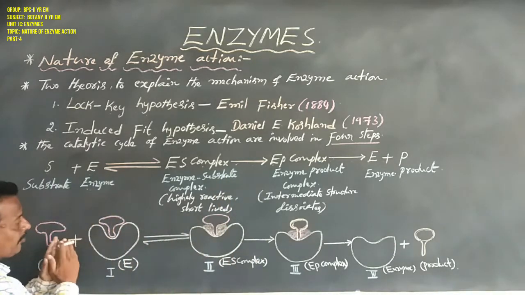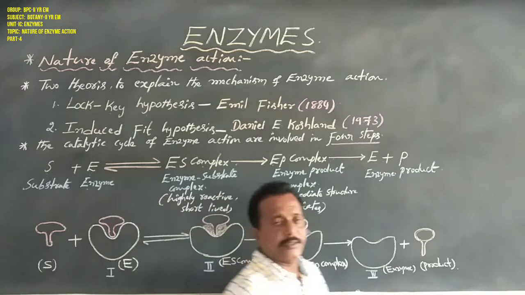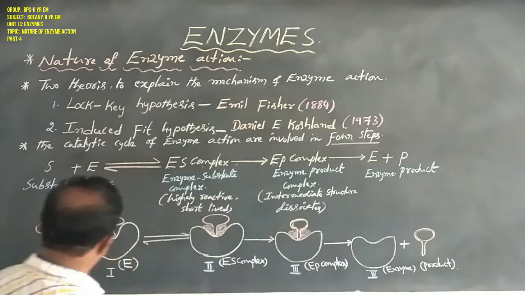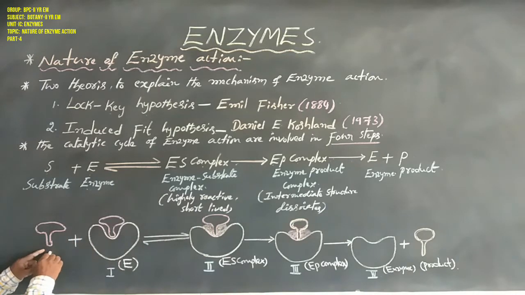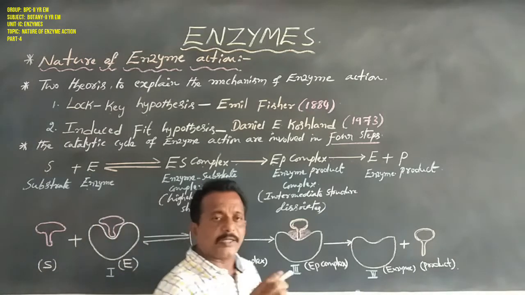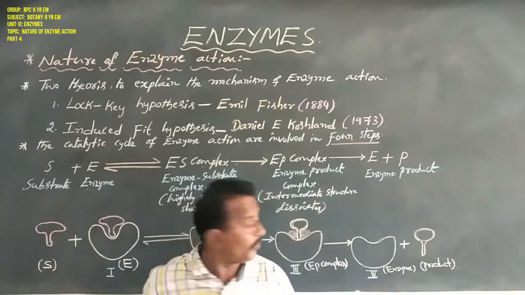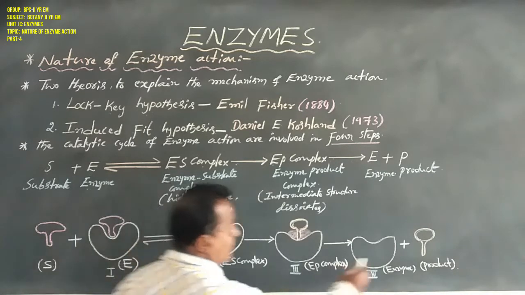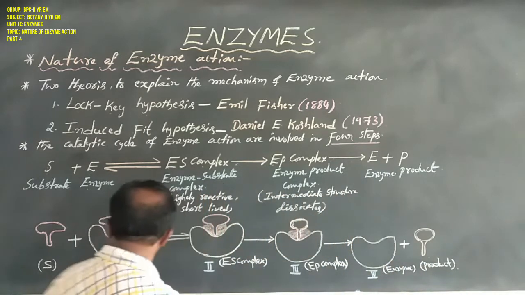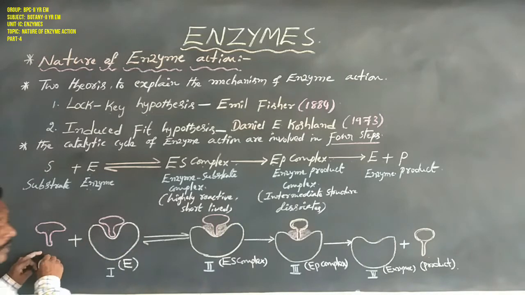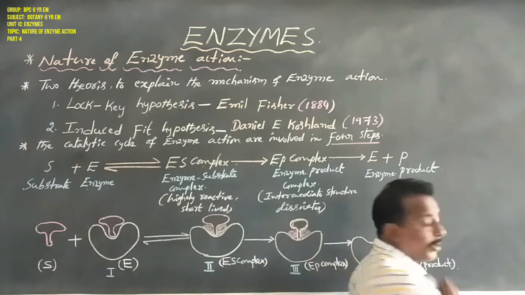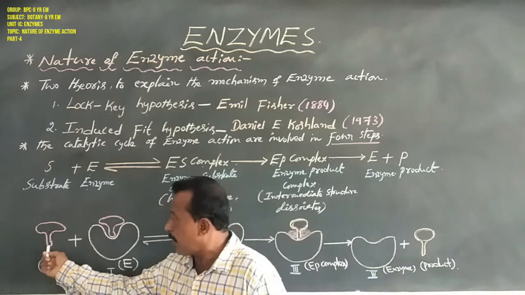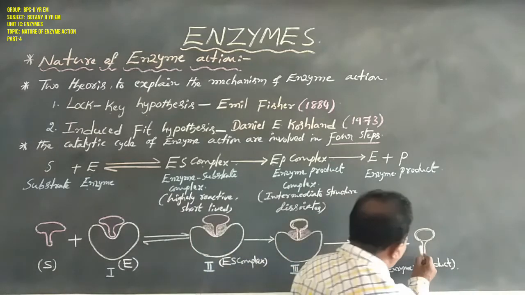Let us discuss the four steps. First, this is a substrate. Substrate means the chemical which is converted into product. This is the beginning chemical component and this is the ending chemical component.